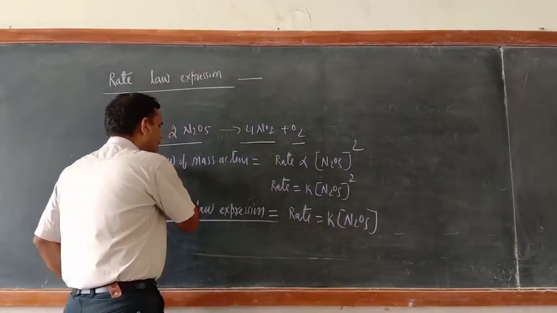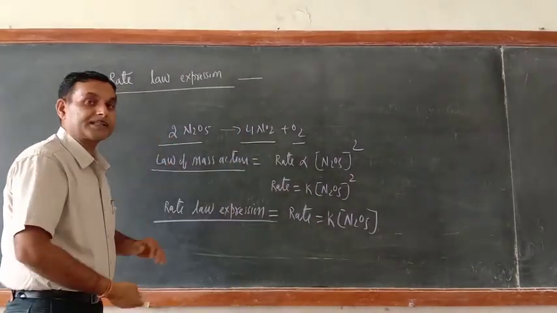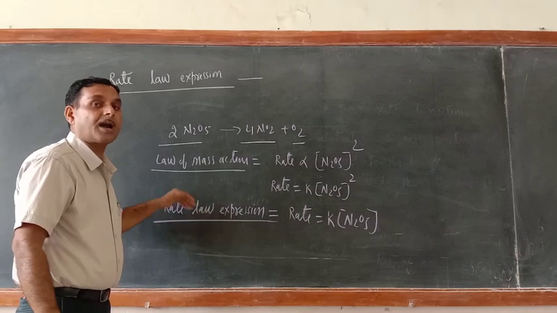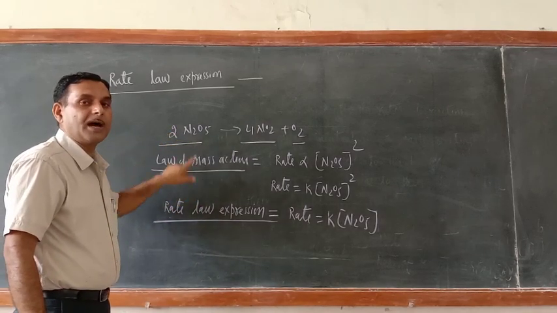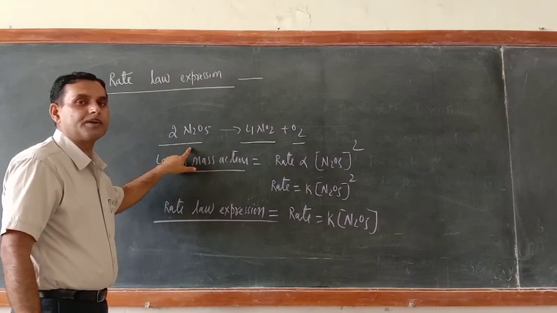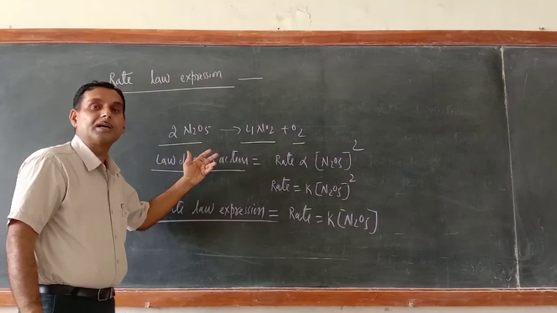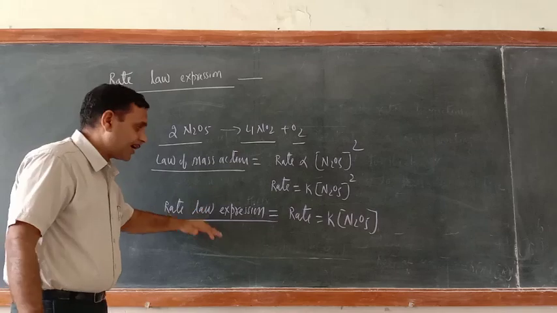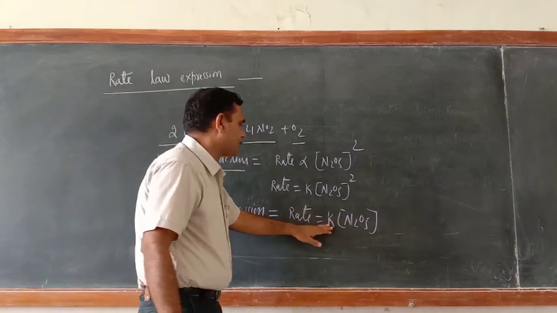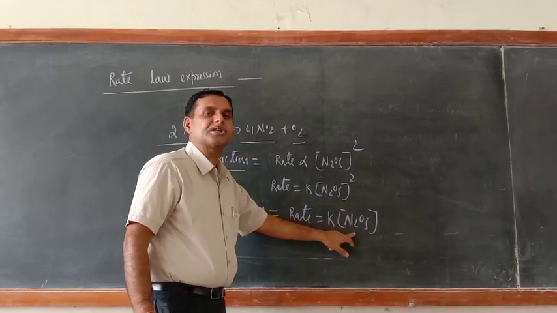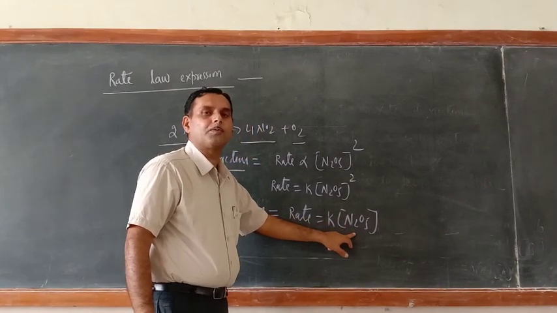This is according to the law of mass action. But the experimental findings are different. The experiment says that only 1 molecule of N2O5 disintegrates during the course of the chemical reaction. It means that according to the rate law expression, the rate is directly proportional to the molar concentration of 1 molecule of N2O5.